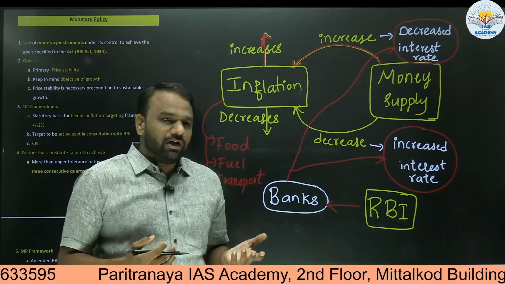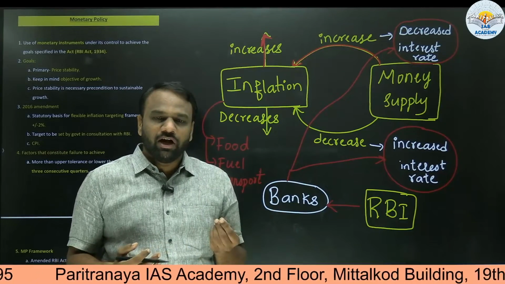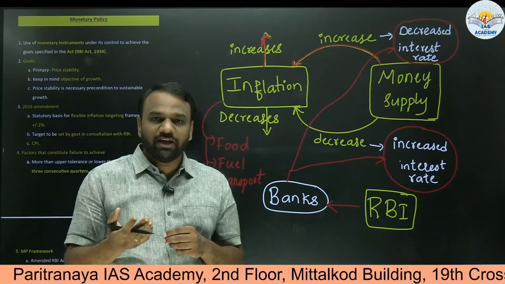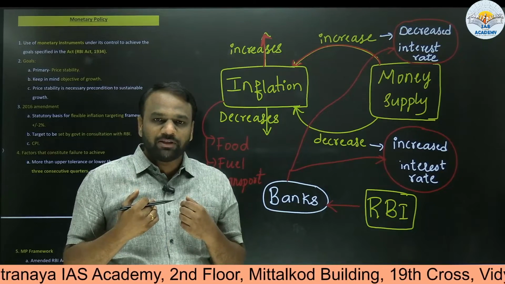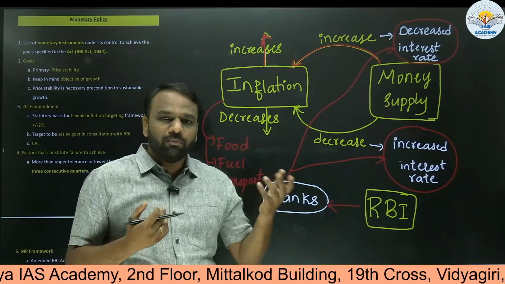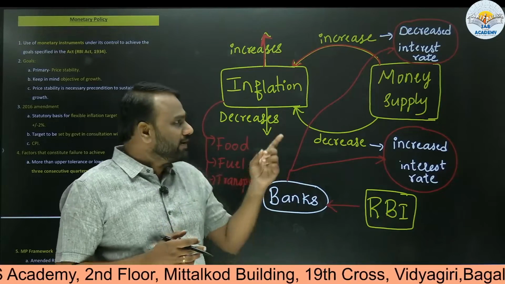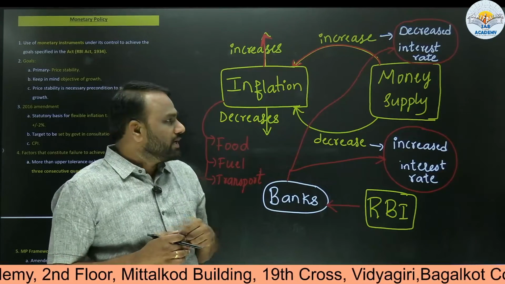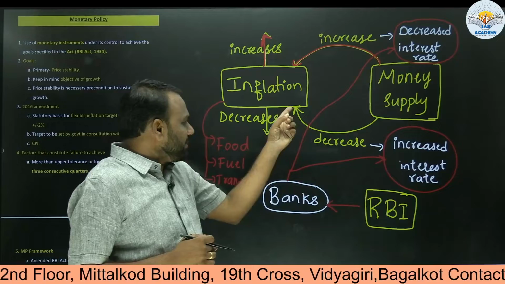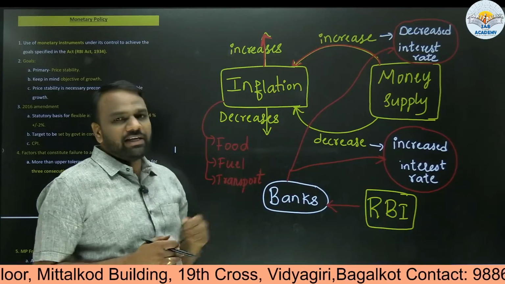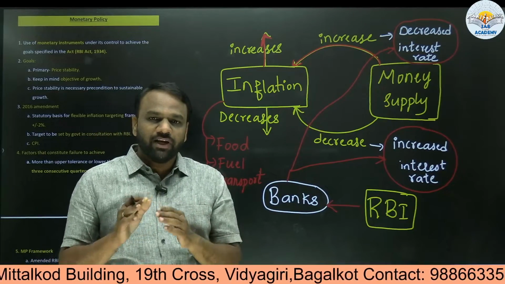So in 1 month, if I get just 100 rupees as an income, but in the next month, if I get 200 rupees, then what happens? So I'll be tempted to buy more things. Okay, buy more things. So it will lead to what? Inflation. Similarly, when there is a decrease in money supply, there will be a decrease in inflation. The prices of the commodities will come down.